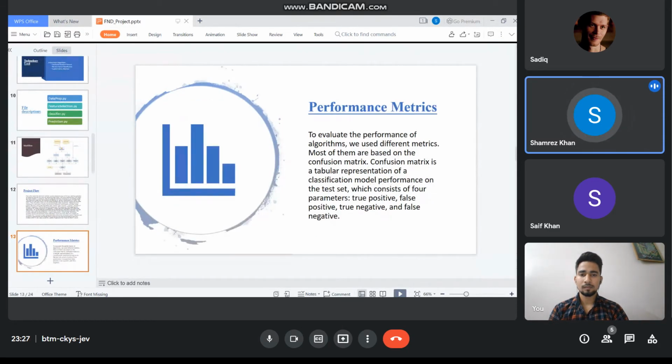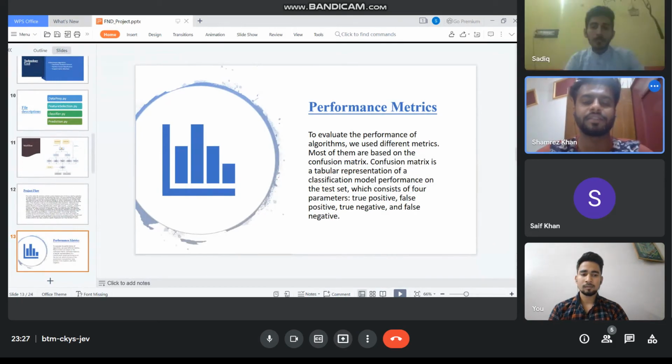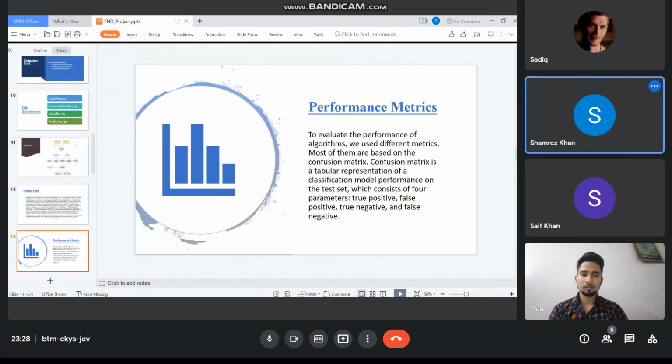The performance matrix is based on the performance of the algorithm, for which we use different metrics. Most of them are based on a confusion matrix. A confusion matrix is a tabular representation of a classification model's performance on the parameters true positive, false positive, true negative, and false negative.